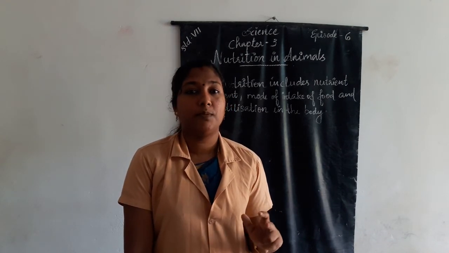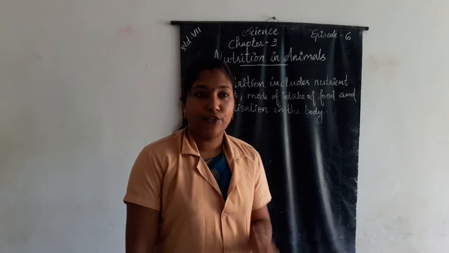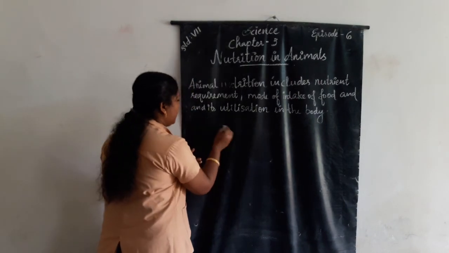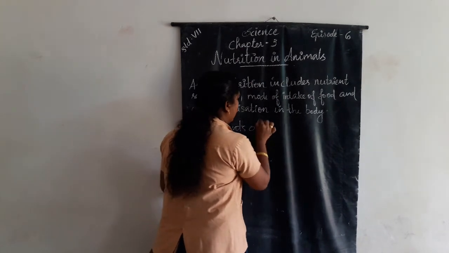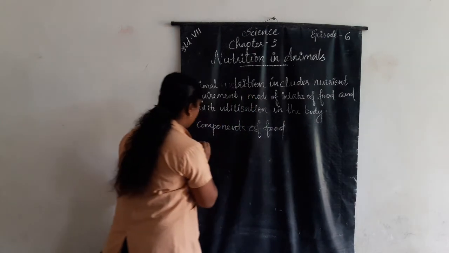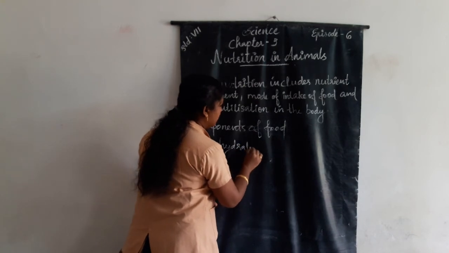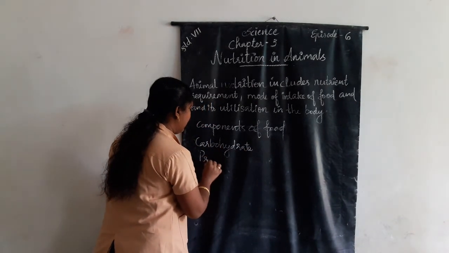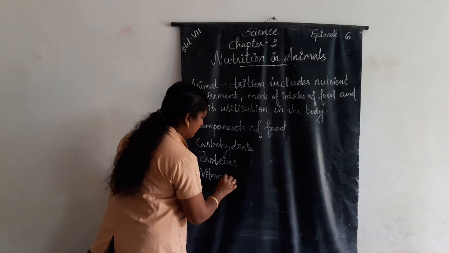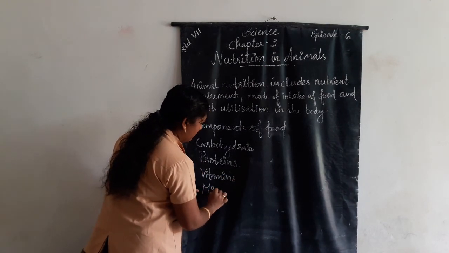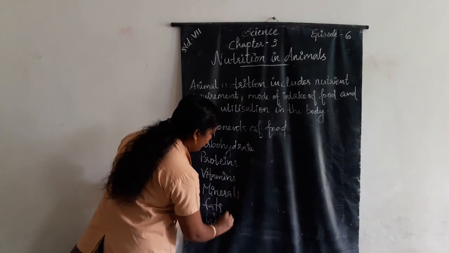Carbohydrates, proteins, vitamins, minerals, fats and water are the components of food.